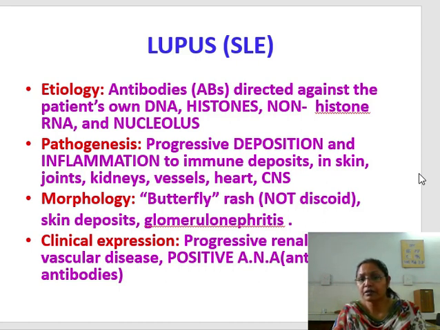Morphologically, there are different things in the body, but the important ones which we can easily recognize are the butterfly rash. When we see the patient, there is a butterfly rash, there are skin deposits of immunoglobulins or immune complexes, and the immune complexes also deposit in the kidney, which will give rise to glomerulonephritis of different types, like type 1 to type 6, which we will discuss later on. Clinical expression is progressive renal and vascular disease with positive anti-nuclear antibodies in the patient.